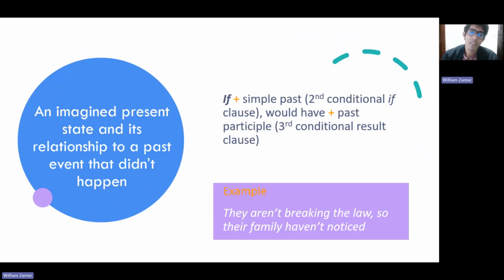One example is: they are breaking the law. This is an imagined present state. So their family hasn't noticed. This is our past event that didn't happen. Now I can share some examples of these two types of sentences.